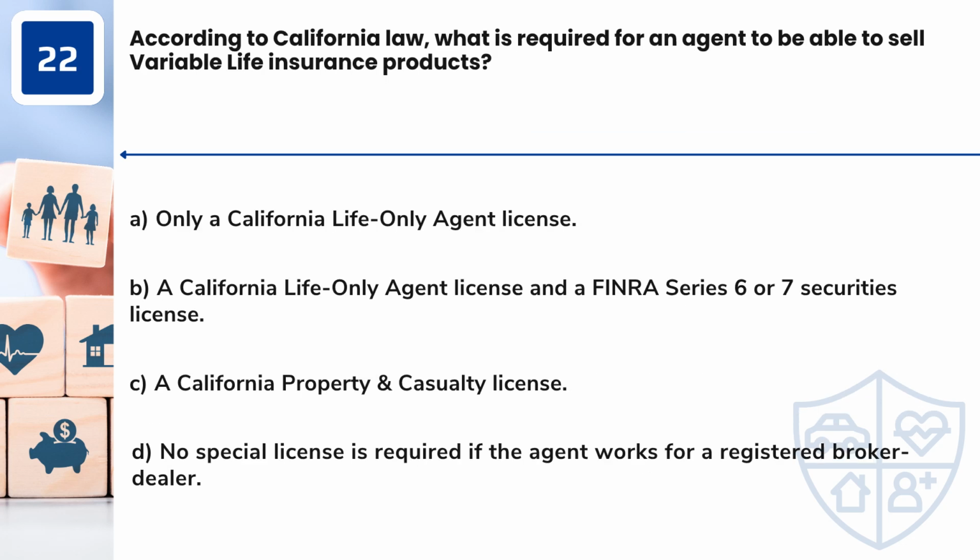Question 22. According to California law, what is required for an agent to be able to sell variable life insurance products? A. Only a California life-only agent license. B. A California life-only agent license and a FINRA Series 6 or 7 securities license. C. A California property and casualty license. D. No special license is required if the agent works for a registered broker-dealer.